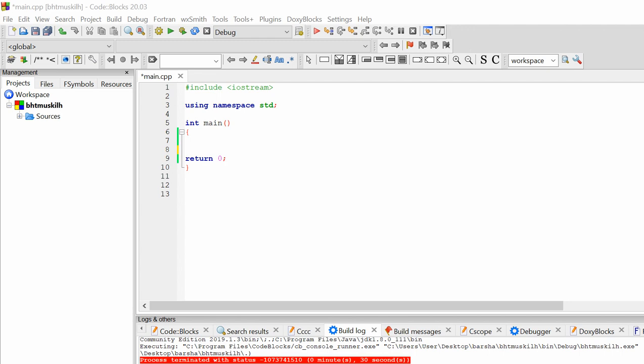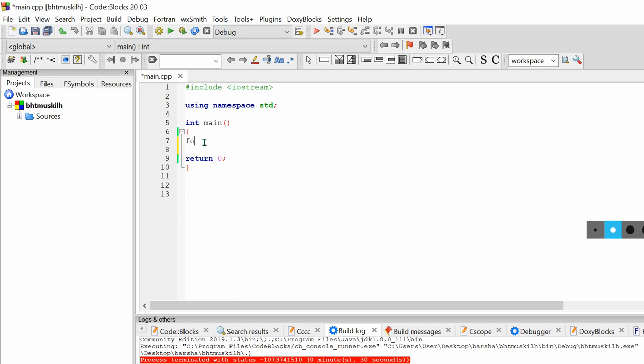Like if you want to write your name 10 times, you are not going to write cout 10 times, right? Cout 10 times and your name, so that will be much lengthier. So we have to use the loop concept to print repetitive statements or print a series of patterns, like if you want to print any kind of pattern. Okay, so here we will print our name 10 times using a for loop, and there is a syntax for the for loop.